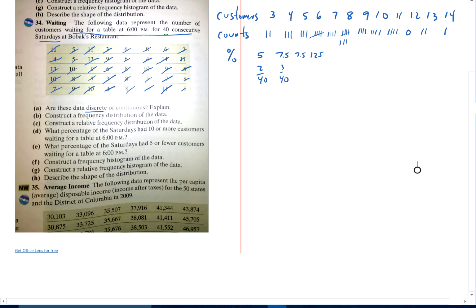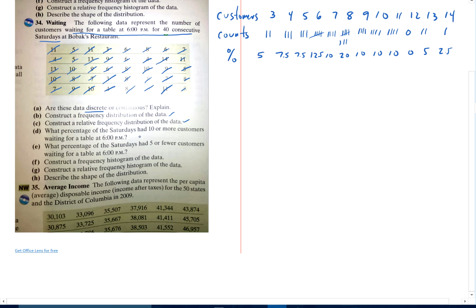4 out of 40 is, of course, 10%. 8 would be 20%. 10, 10, 10, 0, 5, and then 2.5%. Okay, so there are our percentages. Erase these. So this is our frequency distribution and our relative frequency distribution. Those are just tables that tell us what's the frequency and what's the relative frequency.